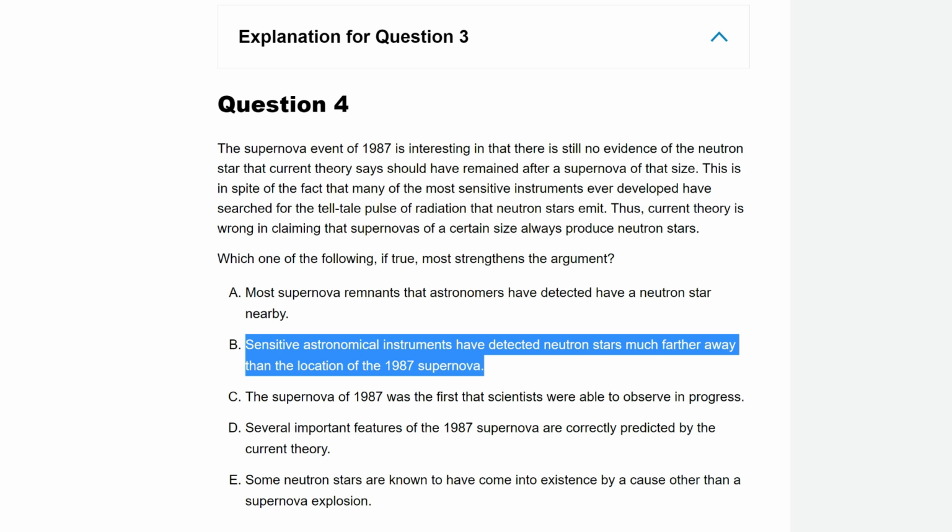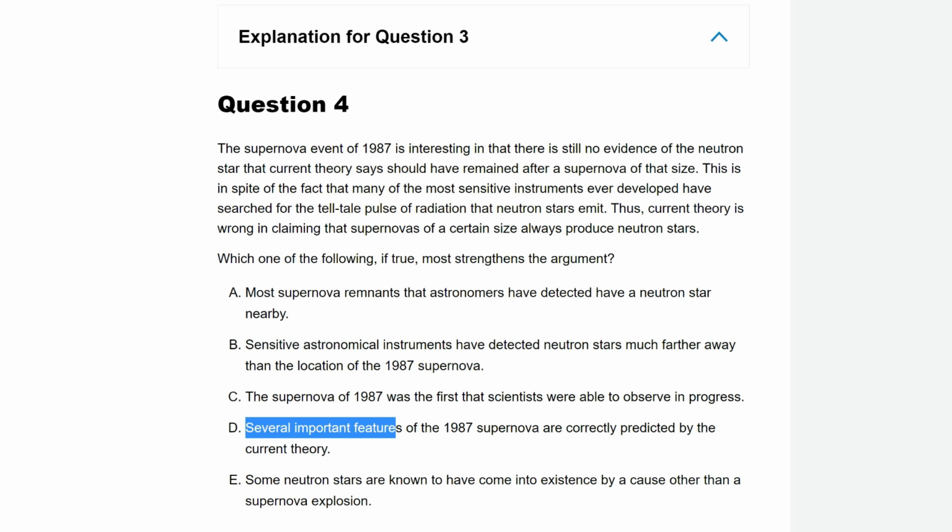It could still be wrong about the neutron star. And also it says several features. If this said every feature, it would be a much stronger answer, but just several features, that's not good enough. So far it's still B for me.